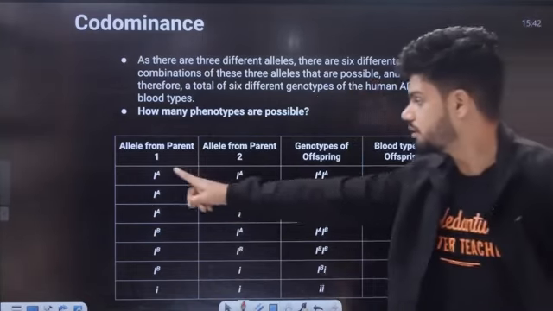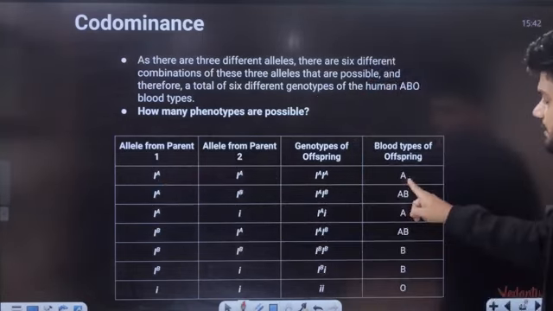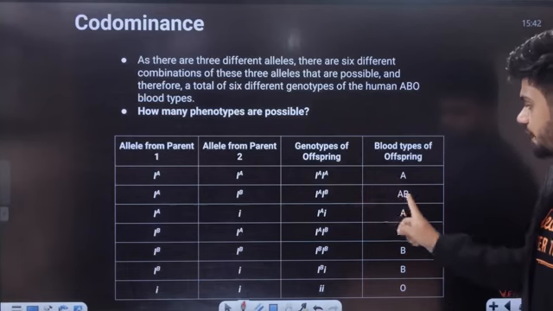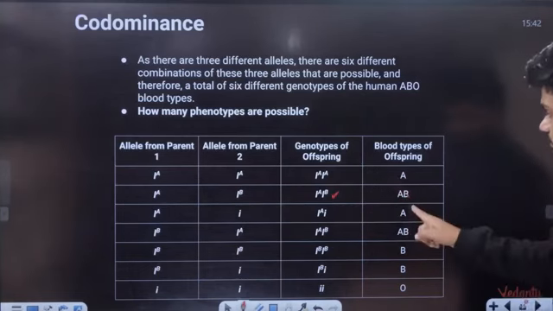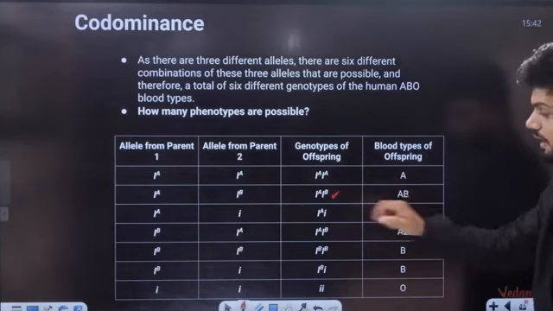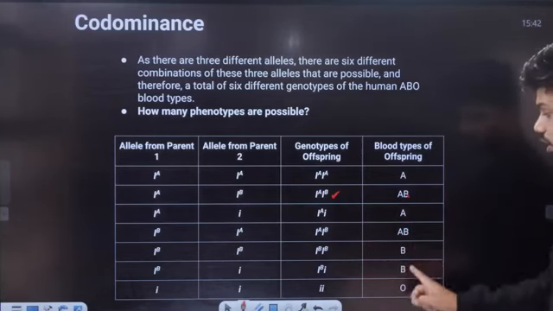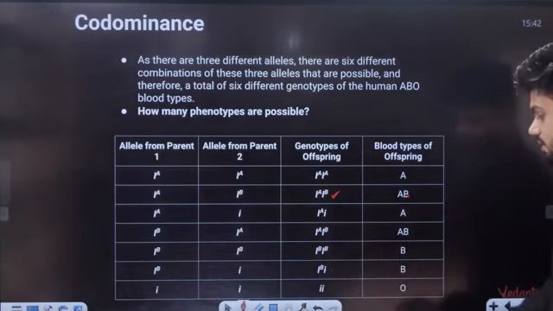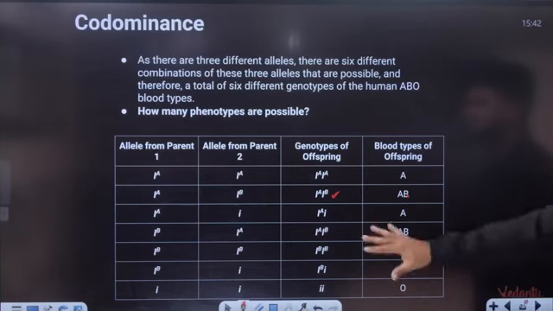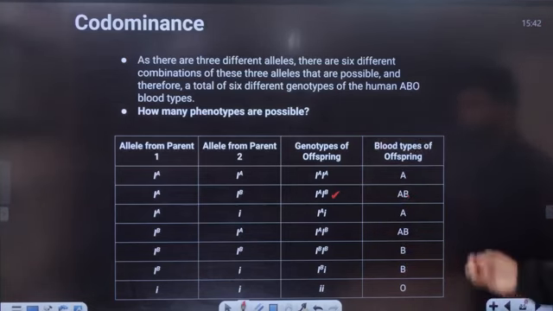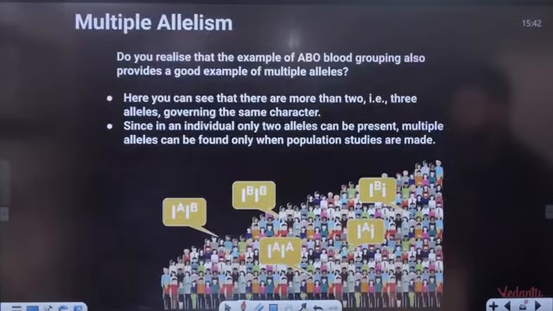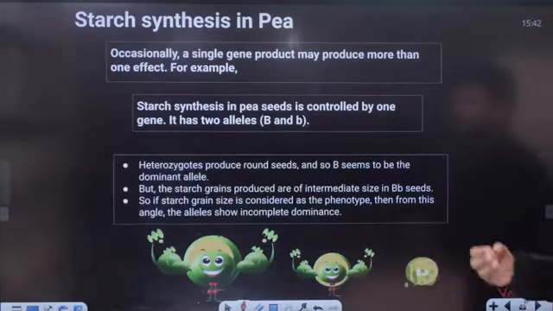I told you, for A blood grouping, what will be there? IA will be there. For AB, IA IB. Other possibilities, IA and small i is a possibility. For B, IB IB or IB small i. For O, small i small i will be there. This is the table for your codominance human blood grouping. Okay. That is your multiple allelism.